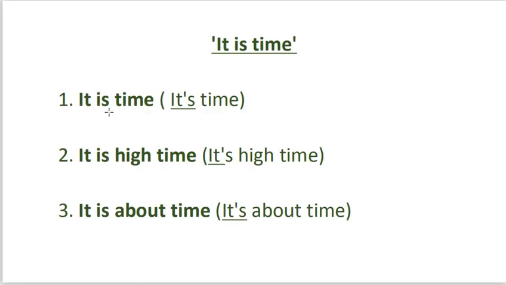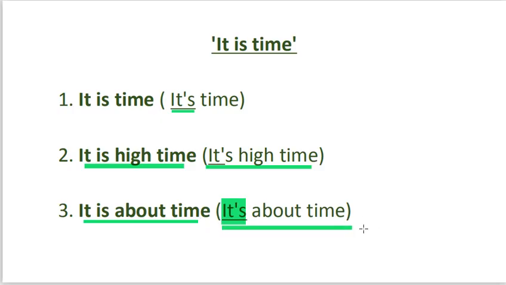It is time. Or the contracted form, it's time. It is high time. Or it's high time. It is about time. Or when we contract it, it's about time. These three clauses about time, we want to talk about the verb form that normally follows them. These clauses are introductory clauses to subjunctive. This means that whenever we come across them, the completive clause must have a verb in the simple past tense.